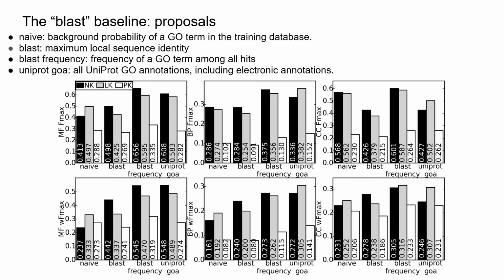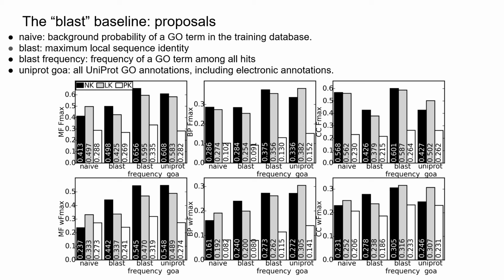We propose another BLAST baseline called BLAST frequency, which counts the number of BLAST hits with a GO term among all hits. Without changing any parameters of BLAST, this frequency-based score consistently improved the BLAST baseline. Our poster additionally shows that BLAST frequency also outperforms E-value, bit score, global sequence identity, and ranking.